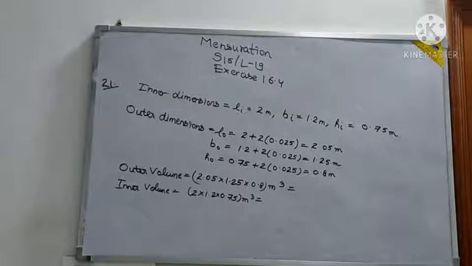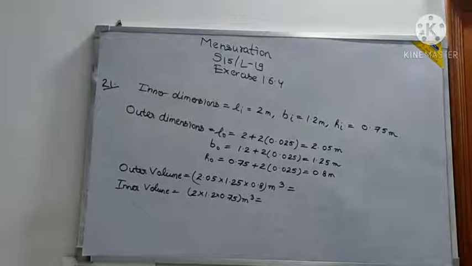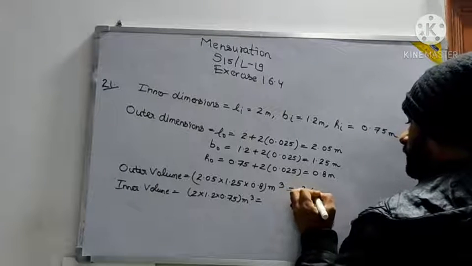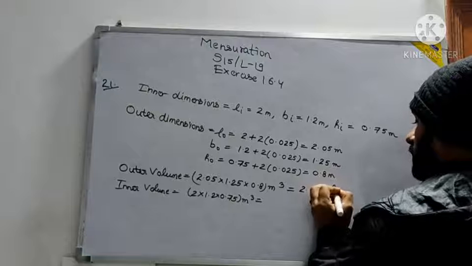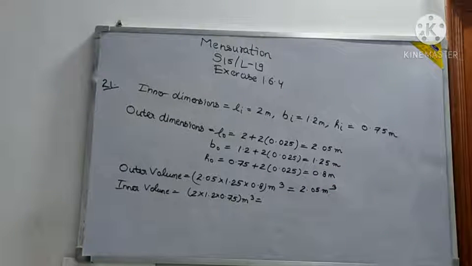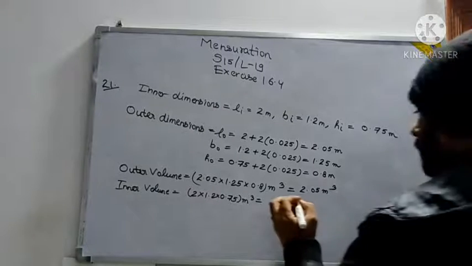So the outer volume will be 2.05 into 1.25 into 0.8, so it will be 2.05 only meter cube, and the product of 2 into 1.2 into 0.75 will be 1.8 meter cube.